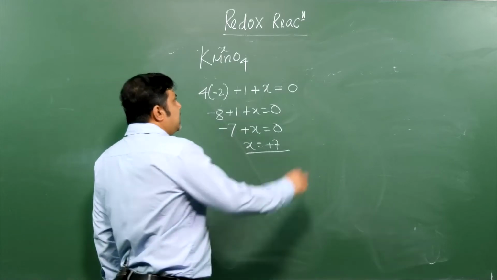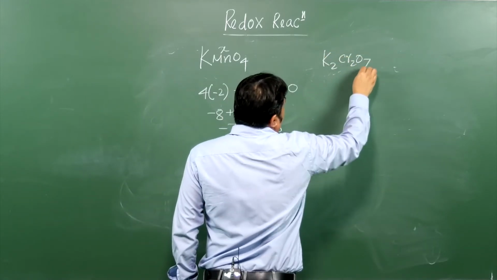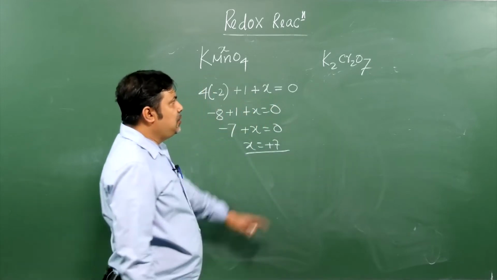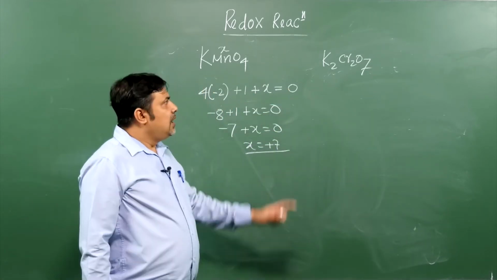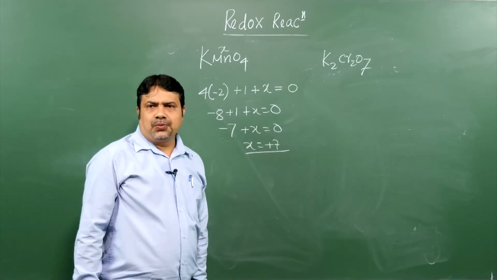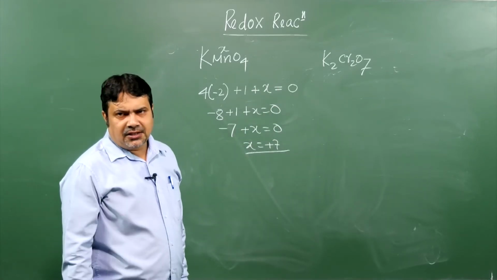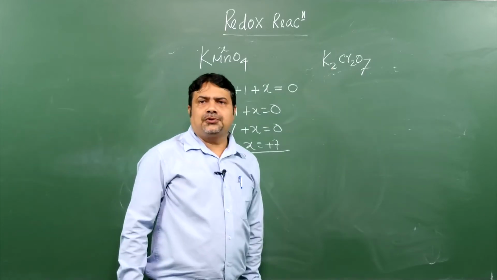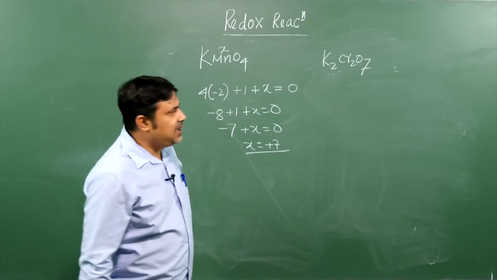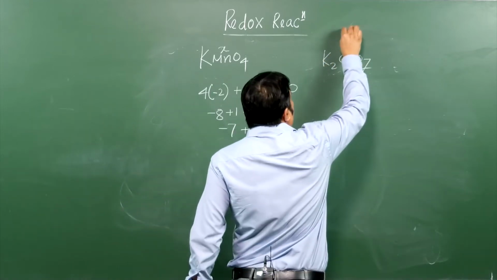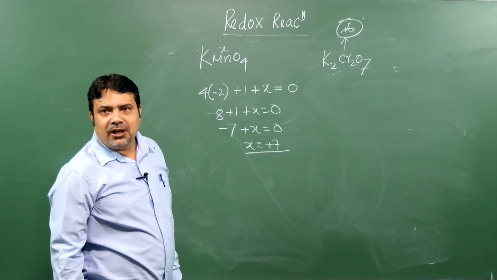And then they give you potassium dichromate. Now I am doing it very fast, so you can calculate it from the mouth itself. 7 into -2 is -14. Then 2 into potassium +1 is +2. So +2 and -14 gives -12. Obviously the two chromium atoms together should be +12, so each chromium atom is +6. Then only the overall molecule will be 0. So the oxidation state of each chromium atom is +6. You have to calculate by mouth itself.